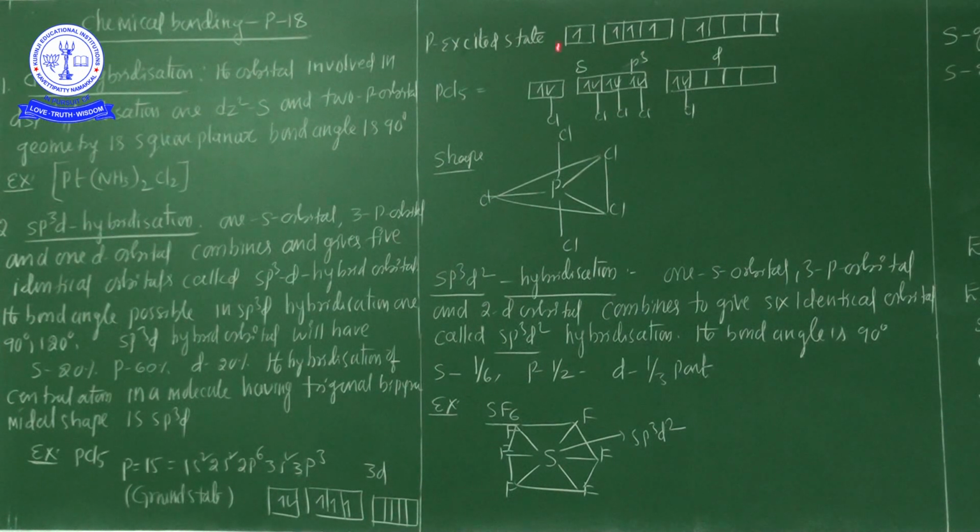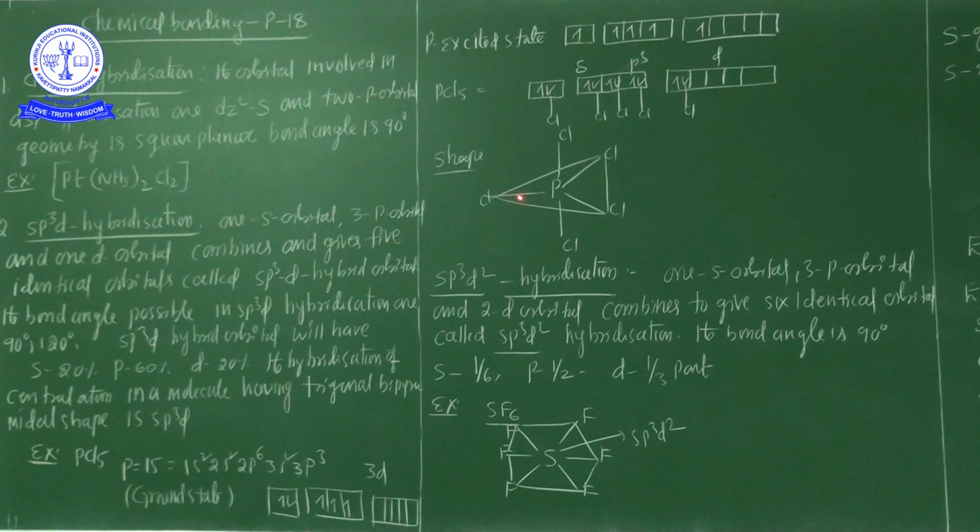Now we will see here. The s orbital has only 1 electron, the p orbitals have 3 electrons, and the d orbital has 1 electron. So 5 unpaired electrons are present right now. Those 5 orbitals with unpaired electrons intermix: one s orbital, 3 p orbitals, and one d orbital intermix. So 5 new hybrid orbitals are formed, sp3d, 5 new hybrid orbitals.